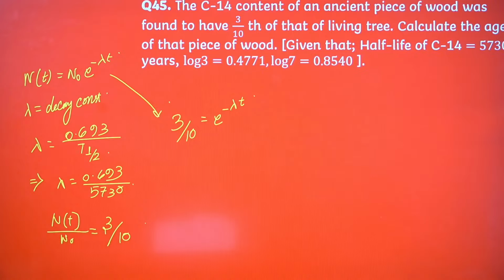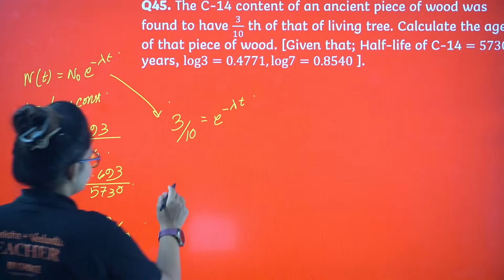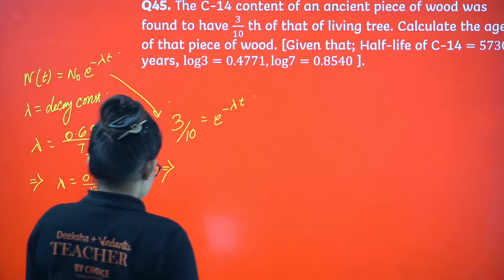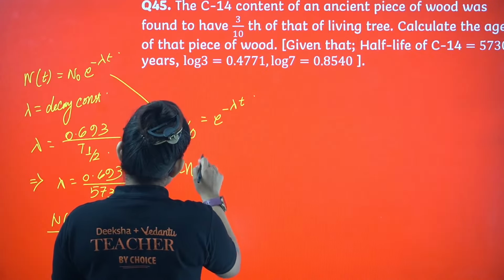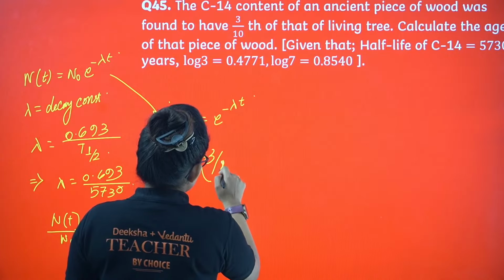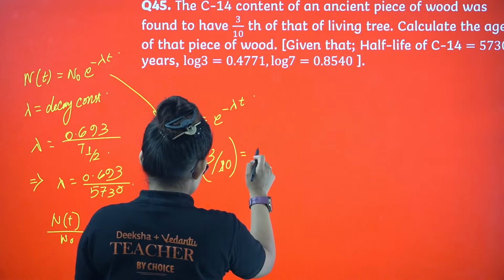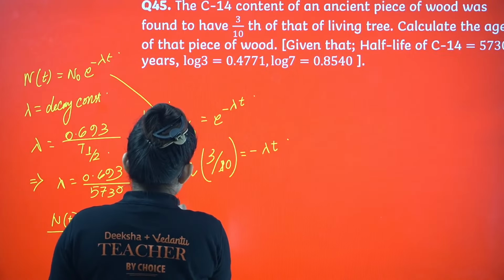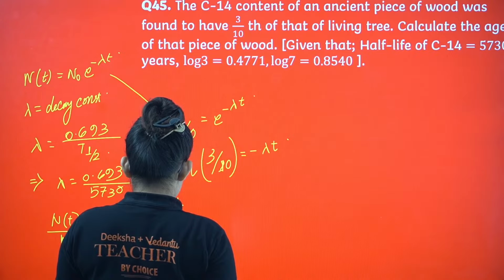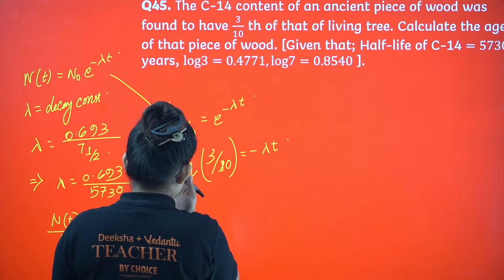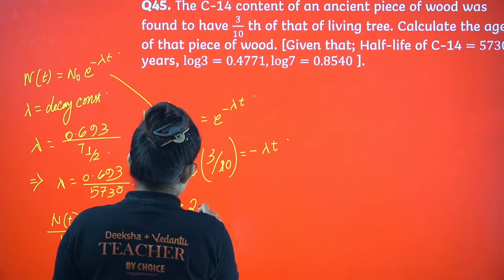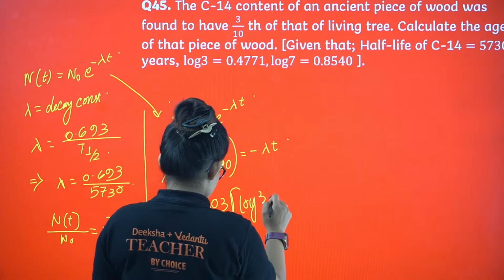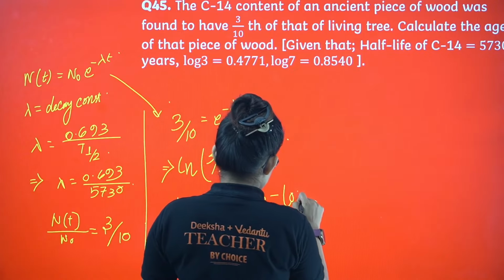Okay, don't get confused, I will take log both sides, ln, so that e gets cancelled out. So I will take ln at first, and I will convert it to log definitely. 3 by 10, this is going to be minus lambda into t. Lambda value I will put definitely. Then let's convert this thing. Take log. So 2.303 log 3 minus log 10.